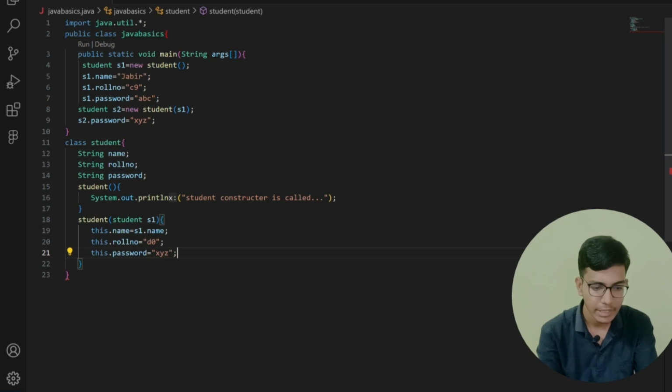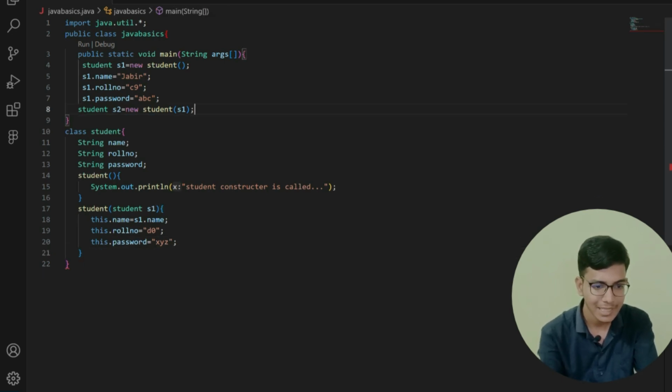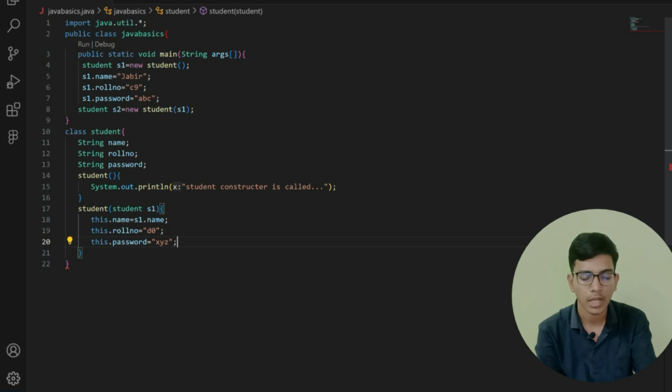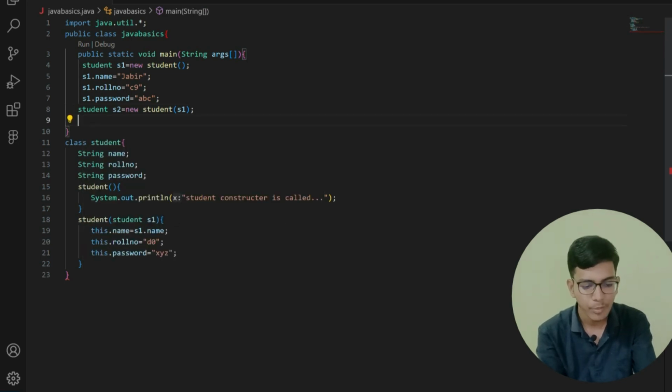So instead of writing in the main program, I can directly give it here. Whatever data student 1 has, I am copying into student 2: all the parameters, name, roll number, password. Now, after copying all the things, I am printing.